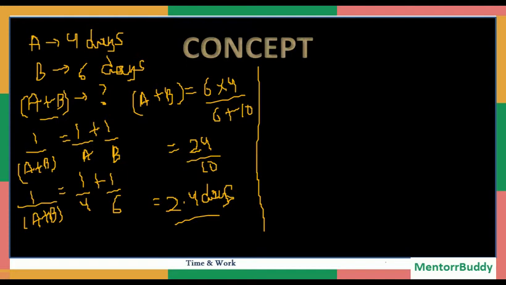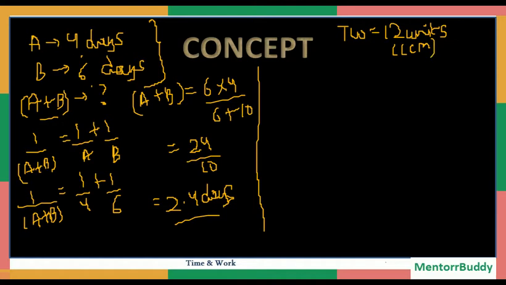Now, the question says A finishes the task in 4 days, B in 6 days. I'll consider the total work to be 12 units. Why 12 units? Because I know the number 12 is divisible by both 4 and 6. Basically, the LCM of 4 and 6 is 12.